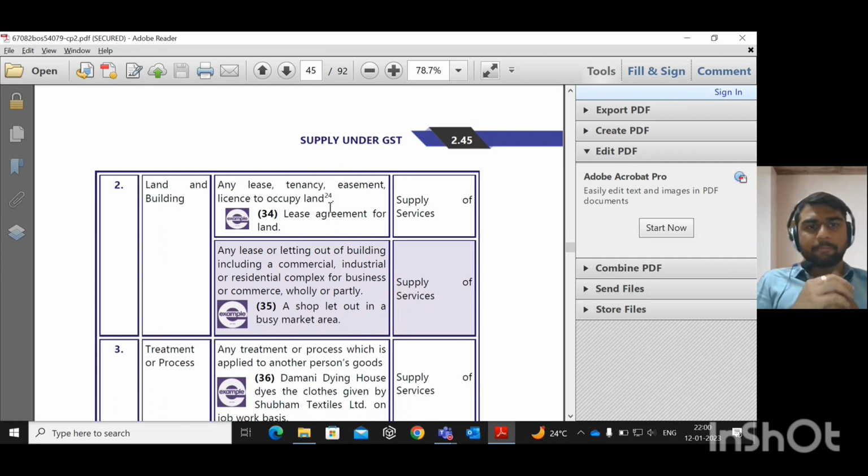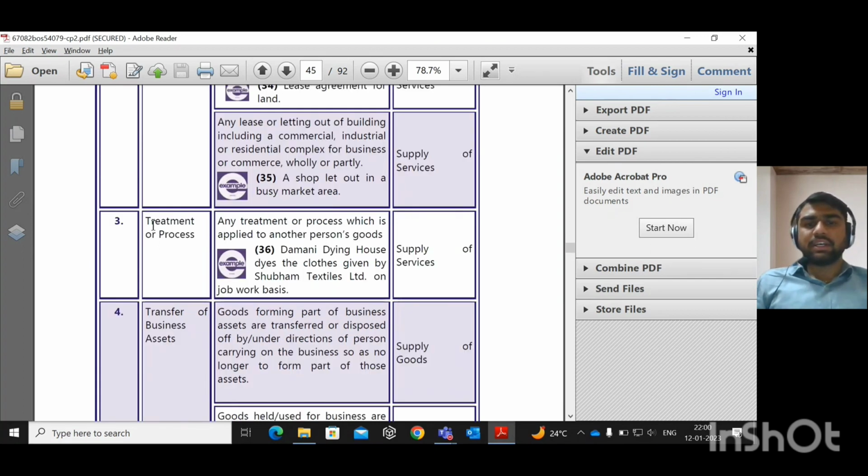Any lease, tenancy, easement, license to occupy land is a supply of service. Any lease or letting of a building, including a commercial, industrial, or residential complex for business or commerce, wholly or partly, is a supply of service. Treatment or process, in the wording itself, denotes that it is a supply of service.